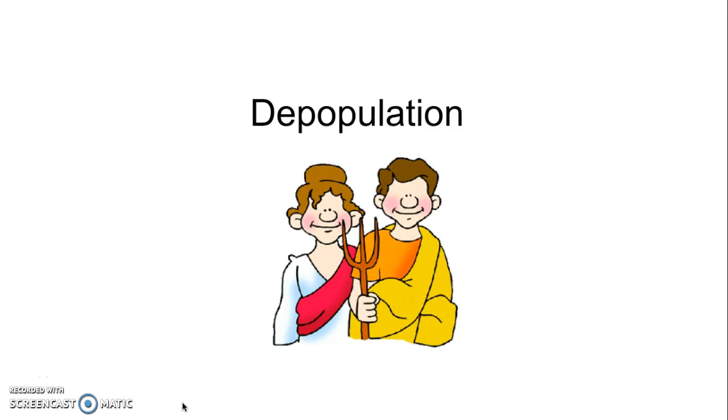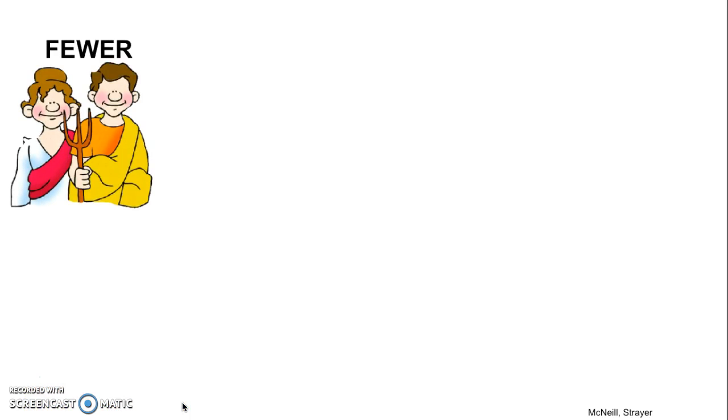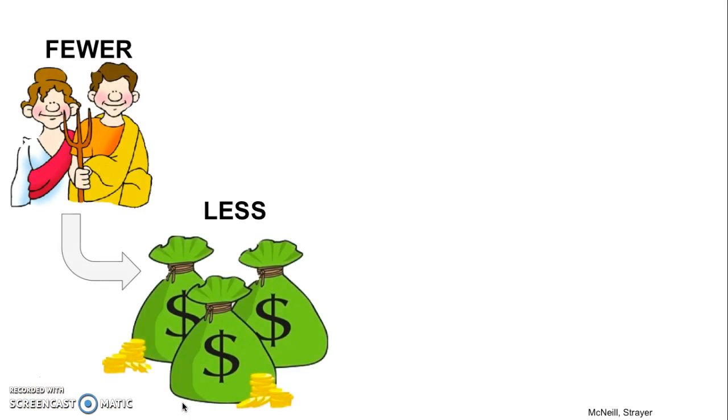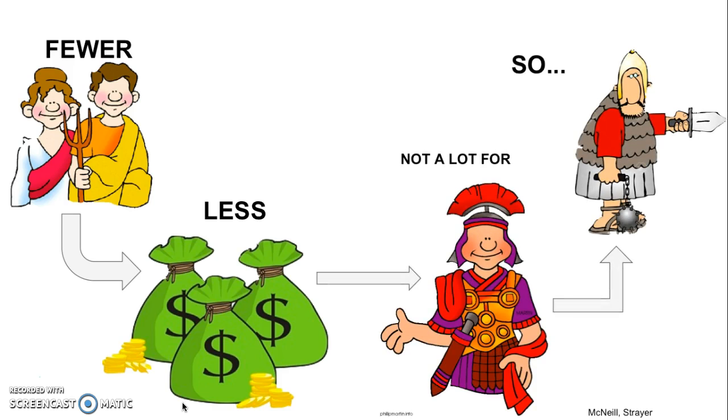Depopulation was another one of the problems that could have helped bring the fall of Western Rome. Disease killed 10% of the population. Losing that many people caused a lot of issues in pulling in tax money. Since there were fewer people to pay taxes, the government got less tax revenue, meaning less to pay military officials, leading to less loyalty from the military.